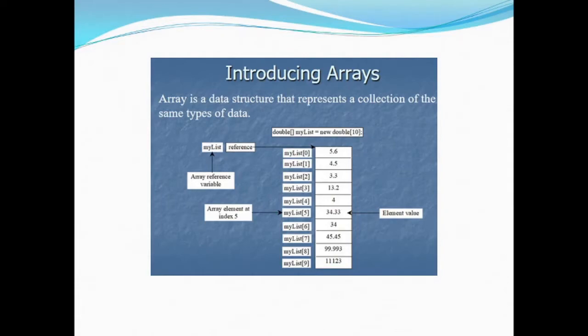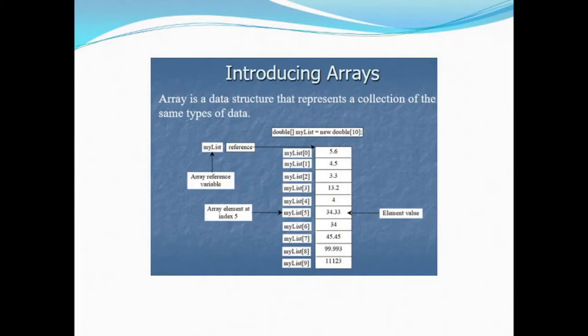What is happening here is that first the data type of the array is mentioned, that is double, and because it is an array, we have to show opening and closing square brackets. Then the name of the variable that holds the array is mentioned, which in this case is mylist, and which is equal to new double 10. That is, it is declared and defined. Whenever we say new, it means that it is defined. New means that we are going to create an object, and in this case that object is an array.